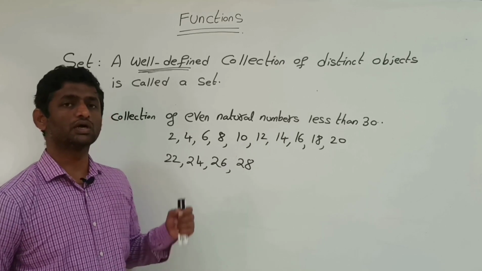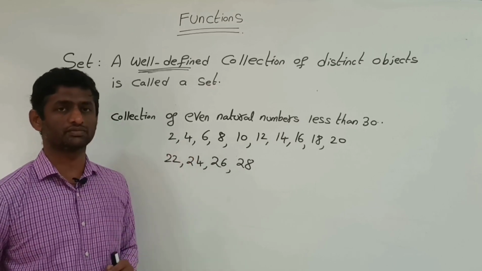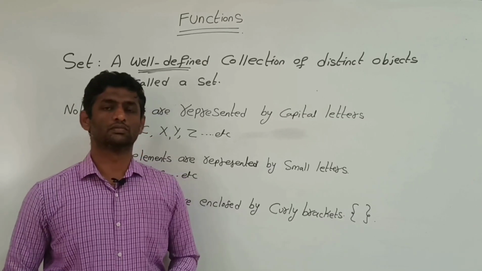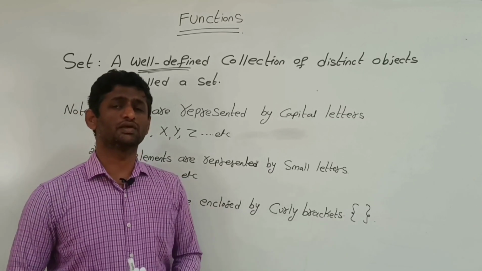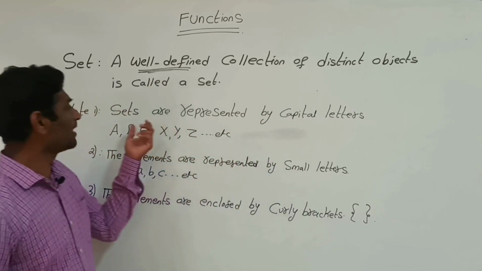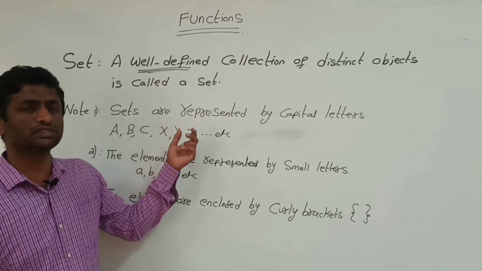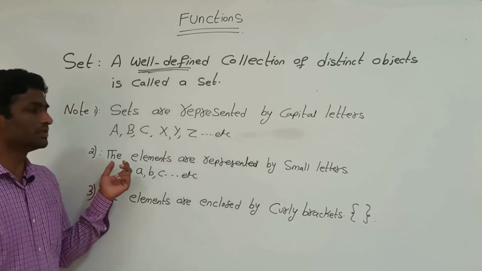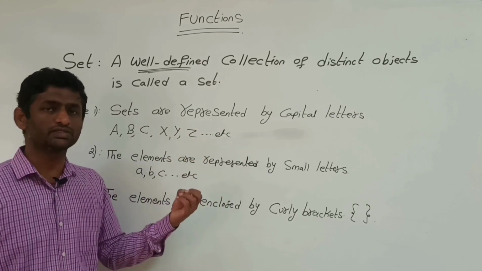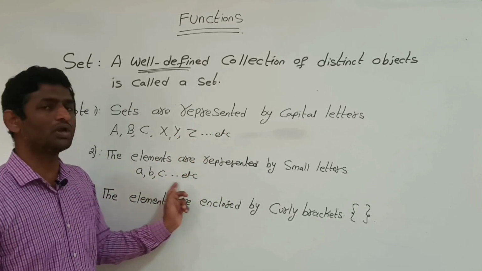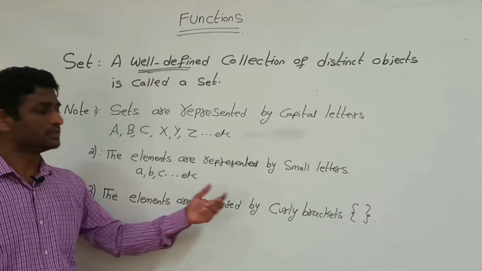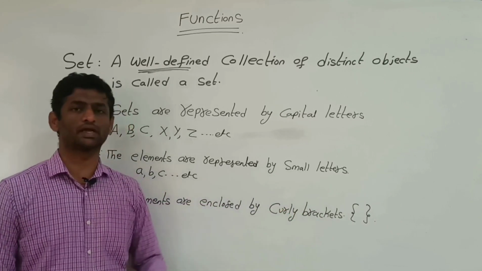Now we'll go for how to represent a set, let's see one by one. Sets are represented by capital letters like capital A, capital B, capital C, etc. And the objects or elements are represented by small letters a, b, c, and they are enclosed by flower brackets or curly brackets.